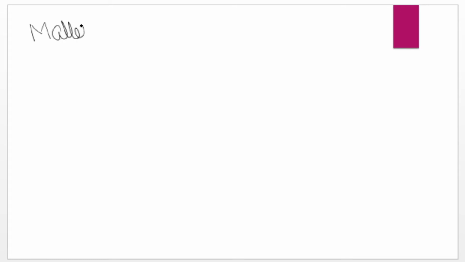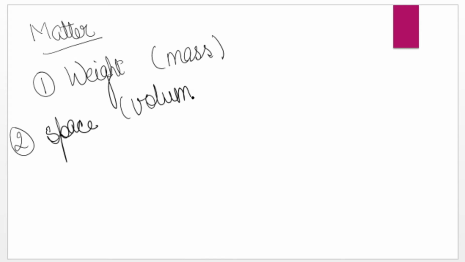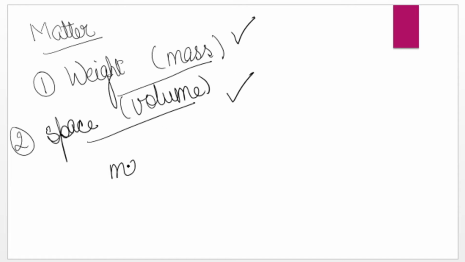To define matter, we need to have two properties. What are these two properties? It should have some amount of weight, or to be precise, we'll call this mass. It should have some mass. Then the second thing, it should occupy some space. Space, in scientific terms, is called volume. So anything which has mass and occupies space will be considered under mass plus volume. They together make a matter.